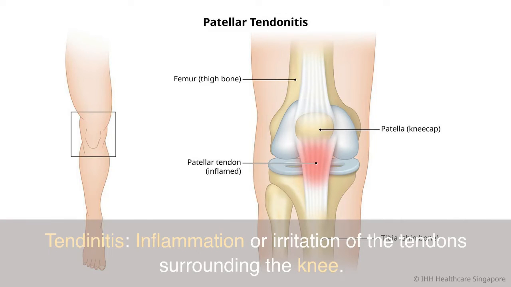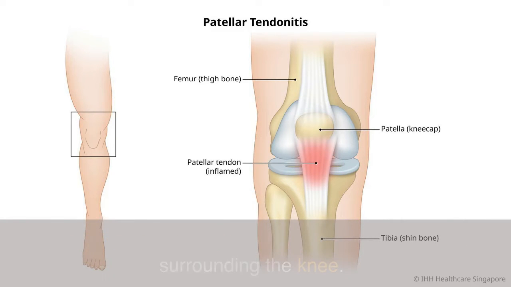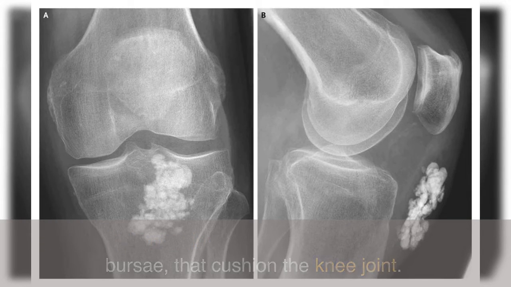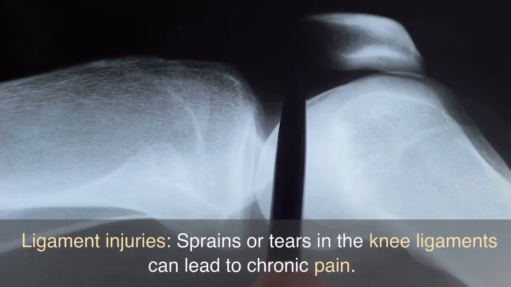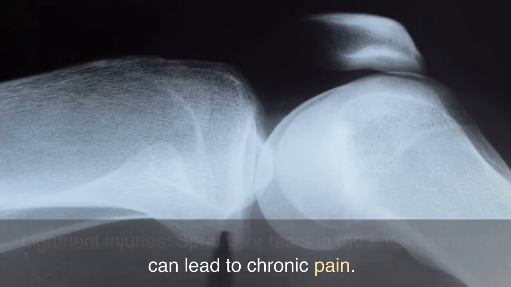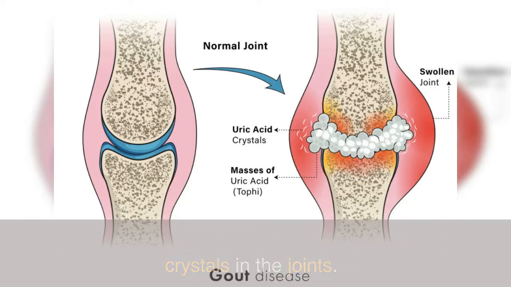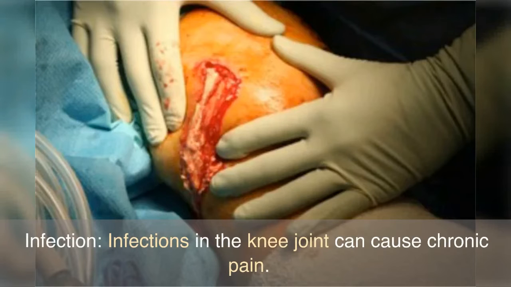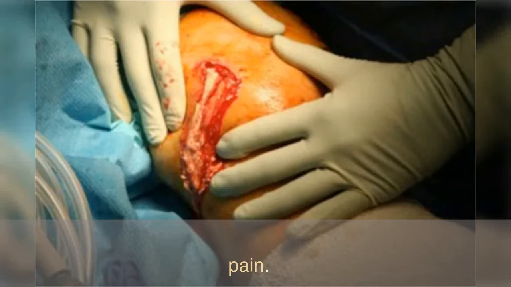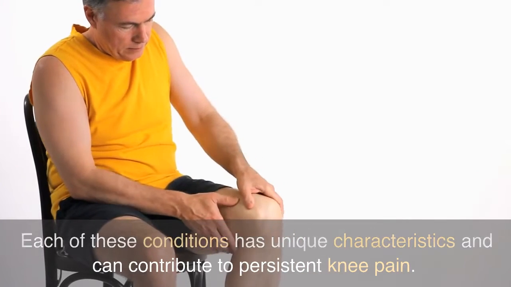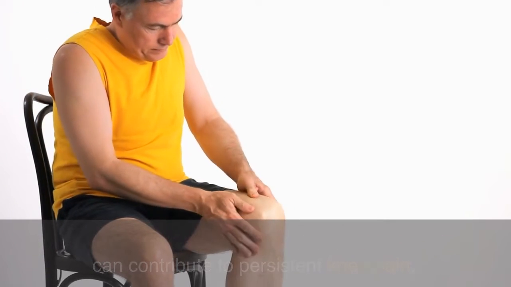Tendinitis, inflammation or irritation of the tendons surrounding the knee. Bursitis, inflammation of the small fluid-filled sacs, or bursae, that cushion the knee joint. Ligament injuries, sprains or tears in the knee ligaments can lead to chronic pain. Gout, a form of arthritis caused by a buildup of uric acid crystals in the joints. Infections in the knee joint can cause chronic pain. Each of these conditions has unique characteristics and can contribute to persistent knee pain.